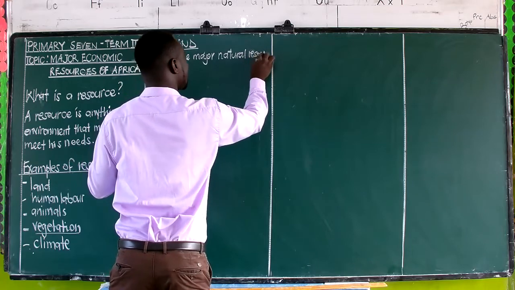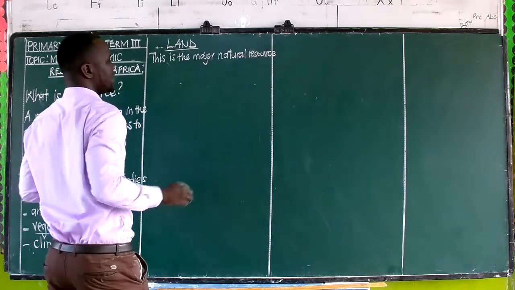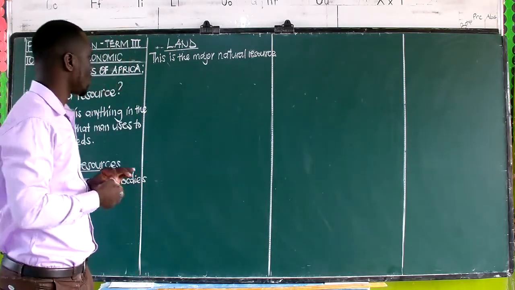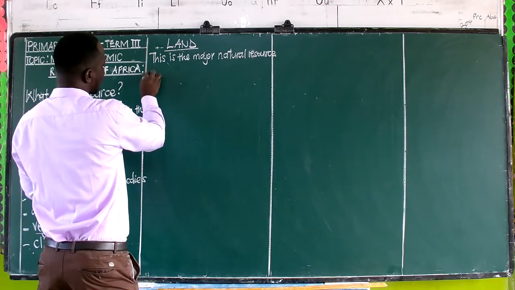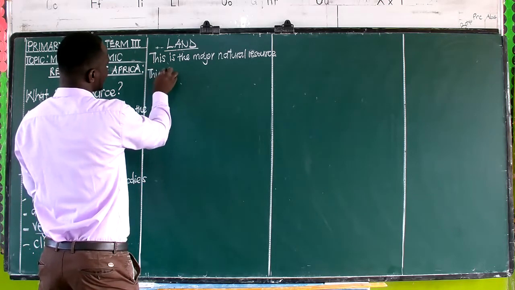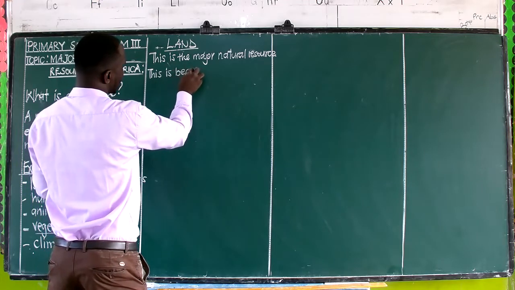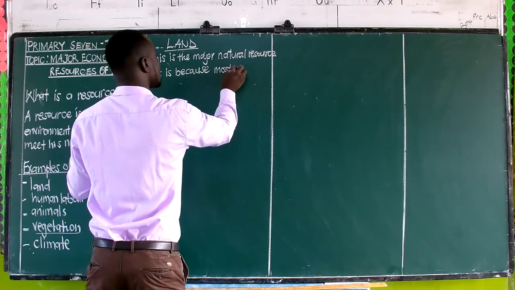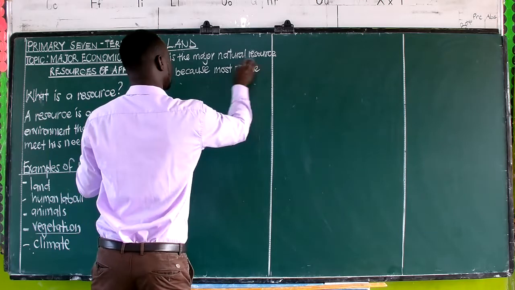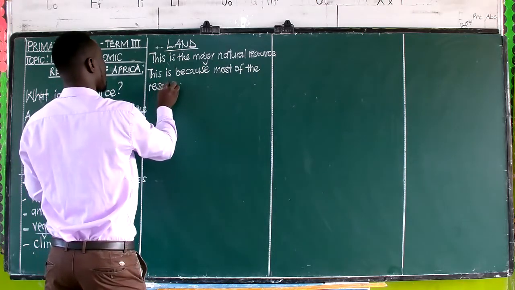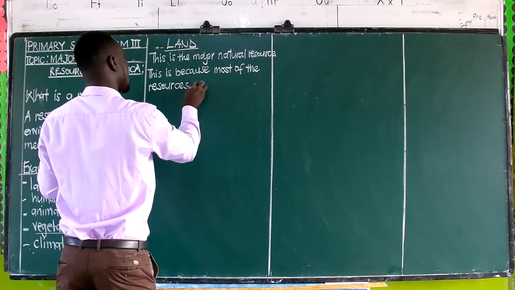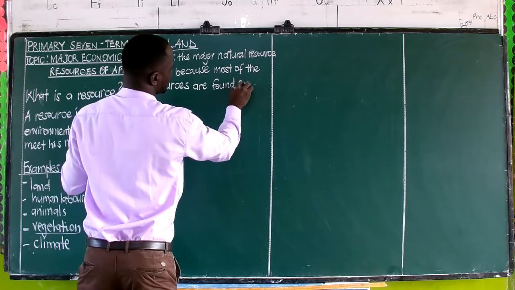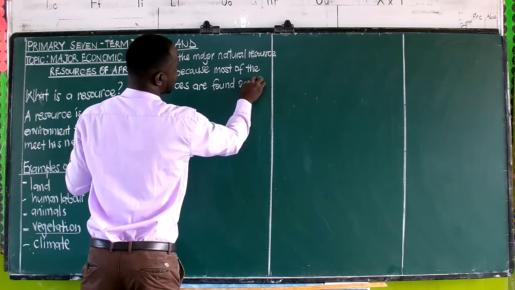And I say, if a question is asking you, why do we take land as the major natural resource? We say this is because most of the resources are found on it, can be on it or in it.